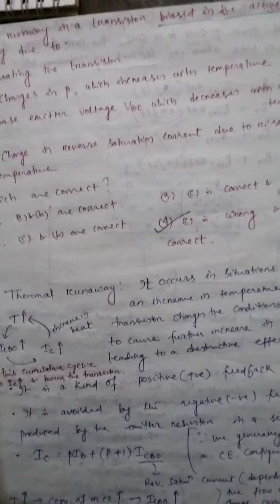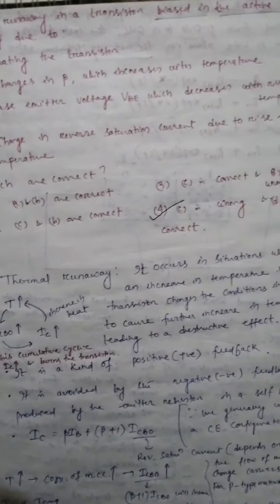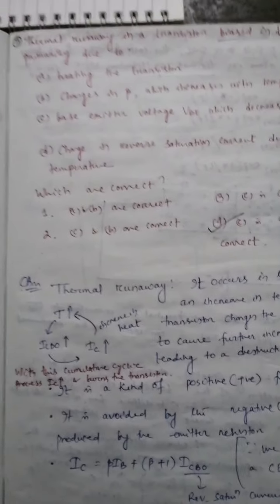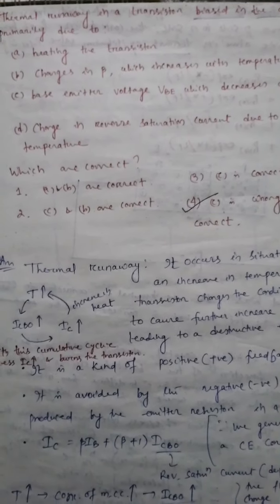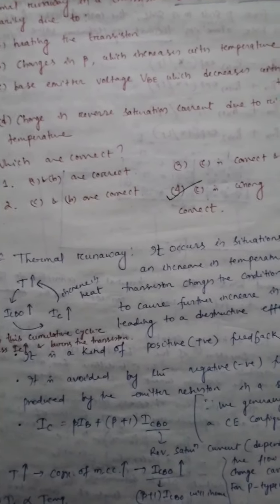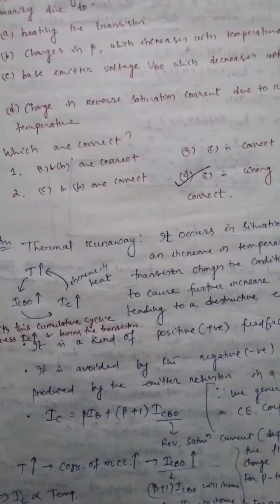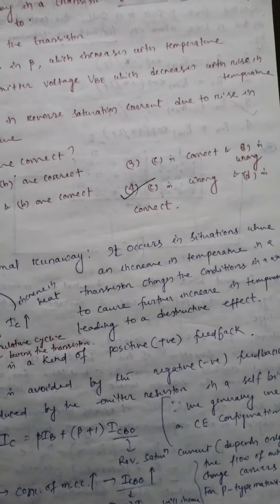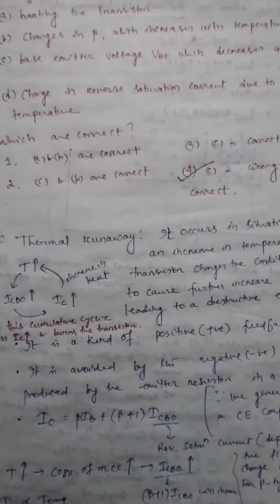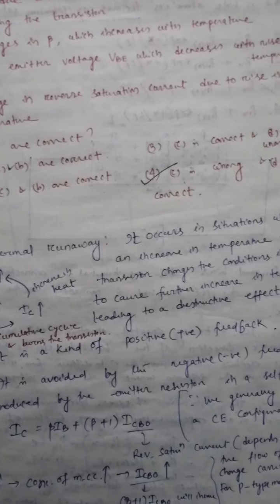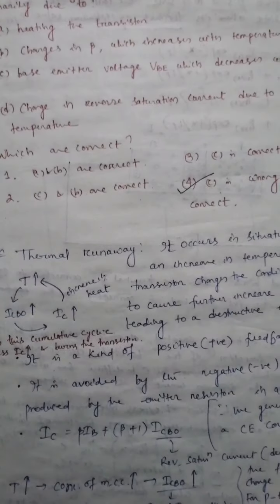Fine. Now I will proceed to question number 3. Question number 3 says, thermal runaway in a transistor biased in the active region is primarily due to, and the options are A, heating the transistor, B, changes in beta which increases with temperature, C, base emitter voltage VBE which decreases with rise in temperature, and option D is change in reverse saturation current due to rise in temperature.